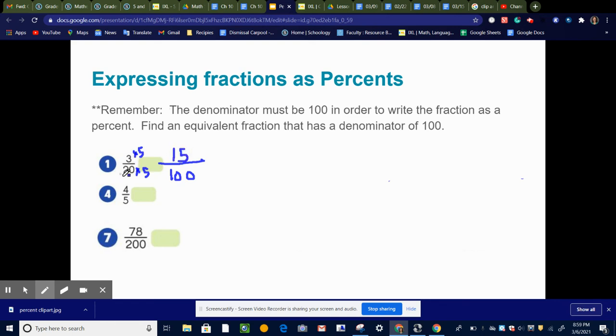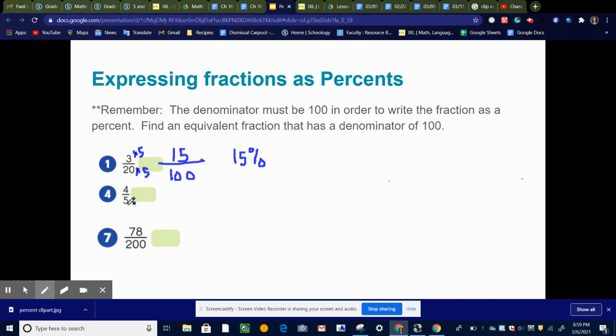So now I've changed this fraction into an equivalent fraction of 15 over 100. And now my denominator is 100, so I can change this to 15%. So 3/20 written as a percent is 15%.